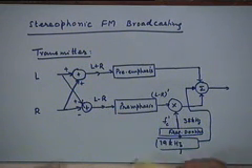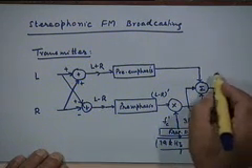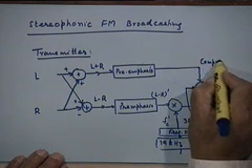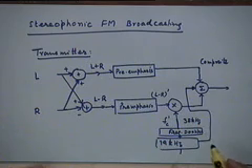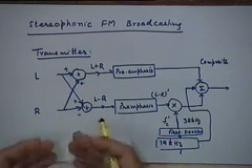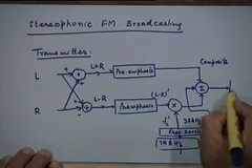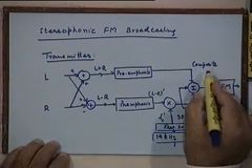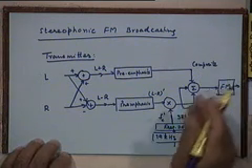These three signals form a composite signal, which becomes your basic message signal for the frequency modulator. So you have an FM modulator finally. The FM modulator works on this composite signal and transmits it.